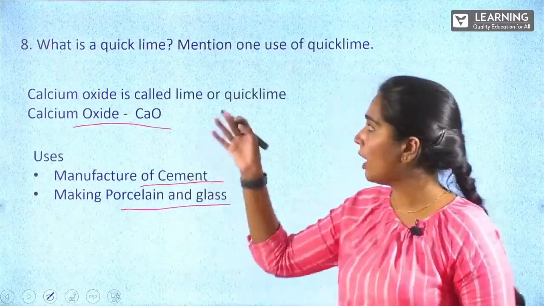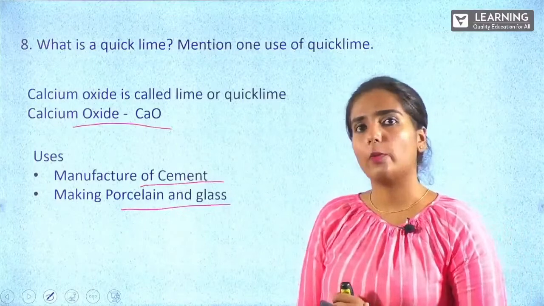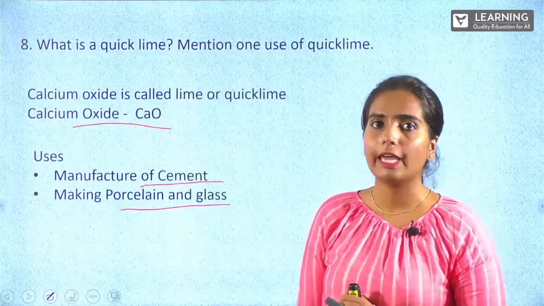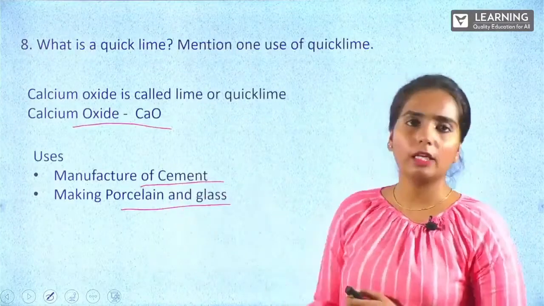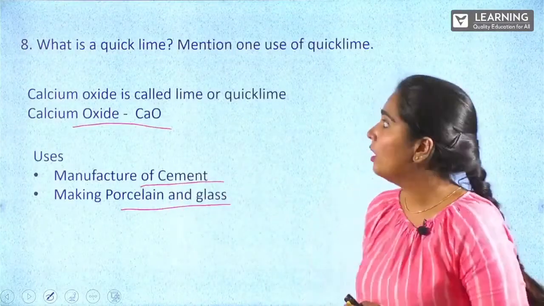So what is quicklime? Calcium oxide is called quicklime. It is also mentioned as CaO. So one use is manufacture of cement, or making porcelain and glasses.